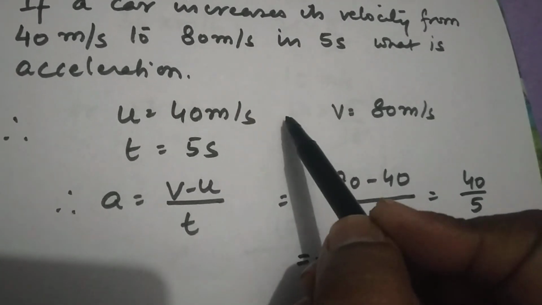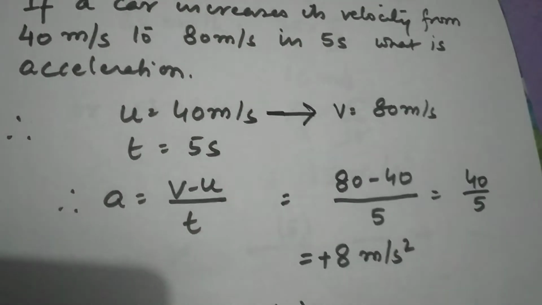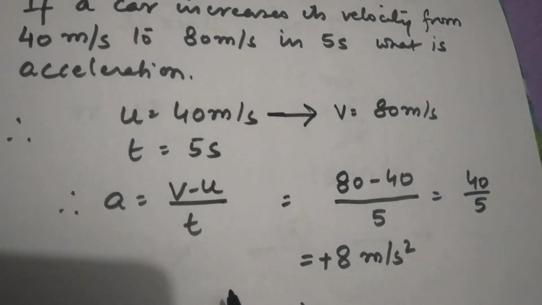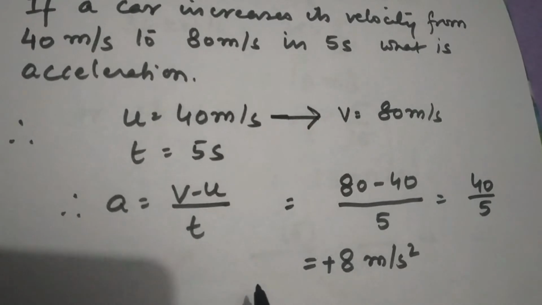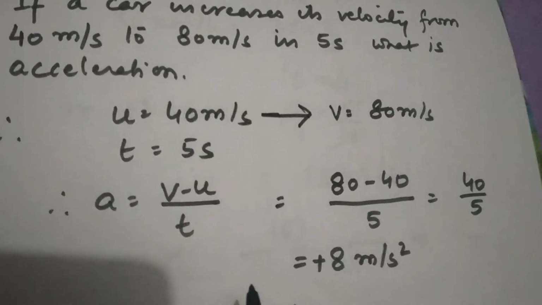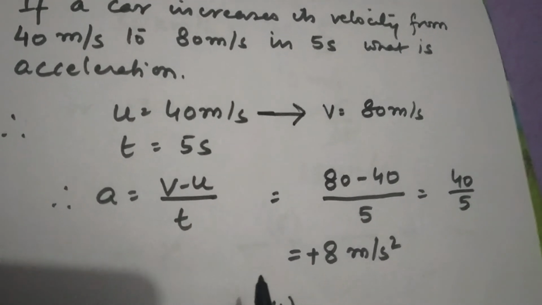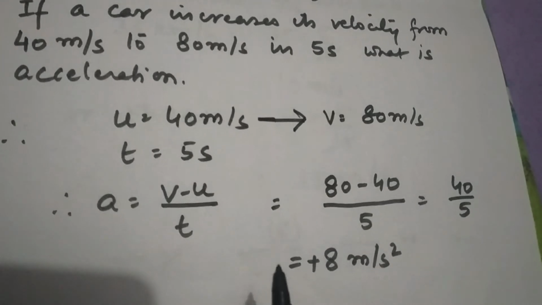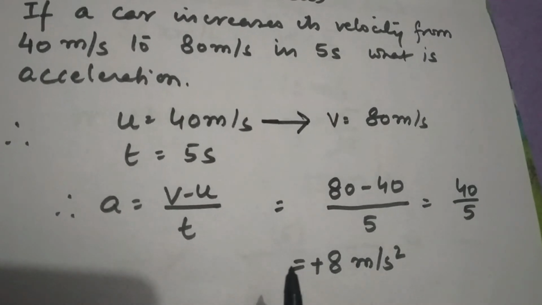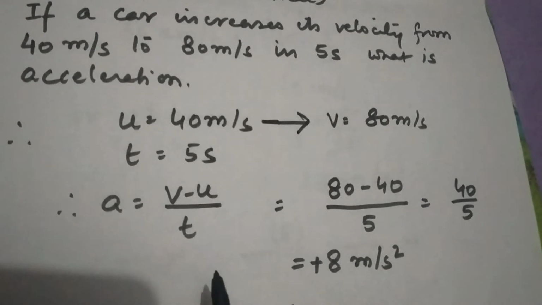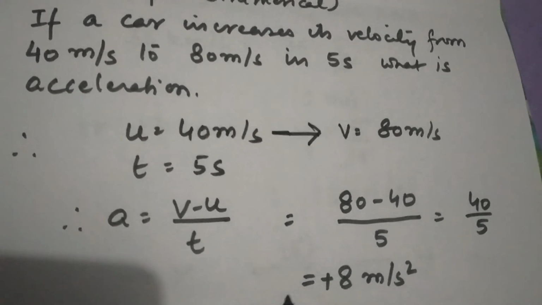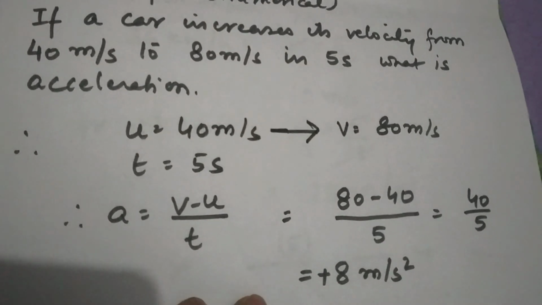So if your velocity is in an increasing trend, this will be called acceleration, and if your velocity is in a decreasing trend and you get a negative value, then it will not be called acceleration, it will be given a new name called retardation. I hope this is clear. We will be more clear about retardation and acceleration in the coming numericals in the next lectures, so that you can understand how to find the value of acceleration and how to give the value or sign to the retardation as well. I hope this is enough for today. Thank you so much and stay safe.